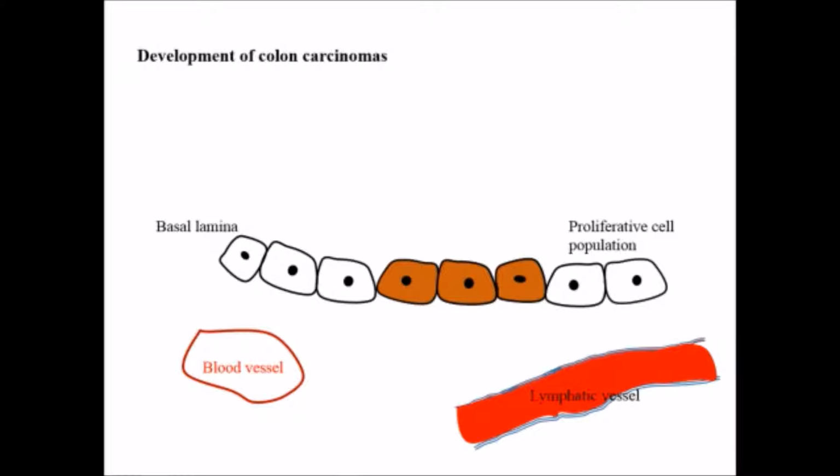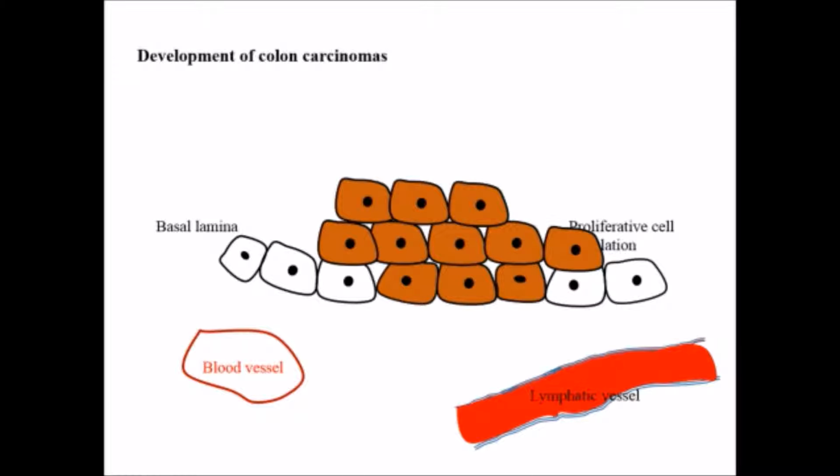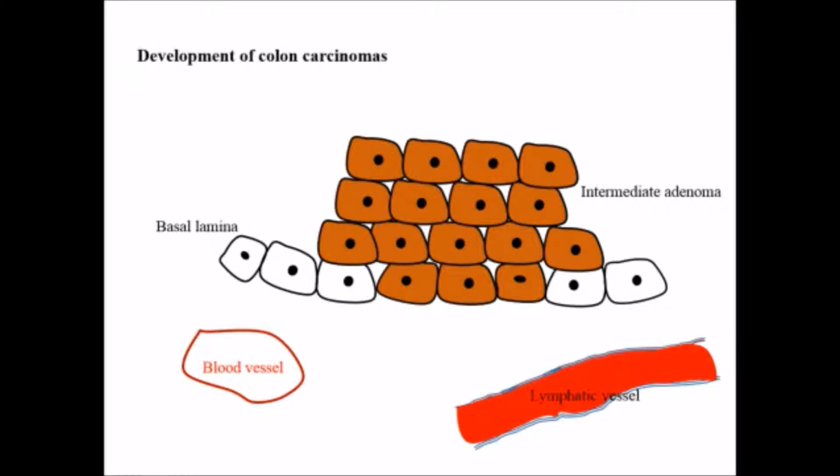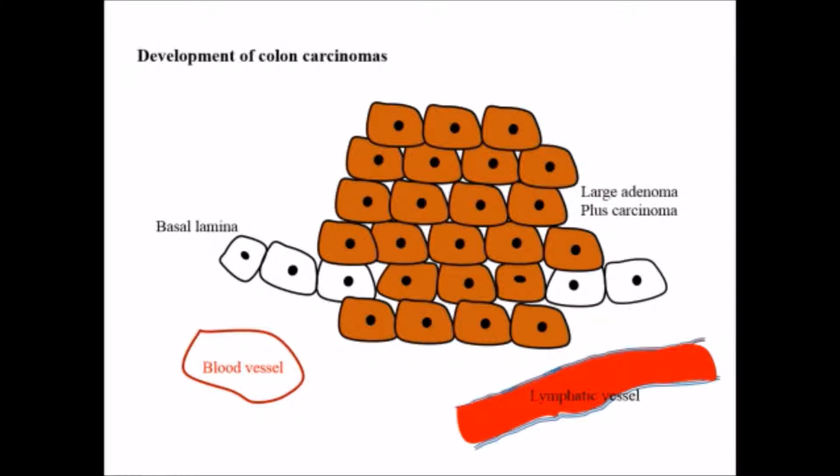This population will continue to grow into a mass of tumor and form a small adenoma, polyp or neoplast. After that, it will form an intermediate adenoma. Then on both sides of the basal lamina, it will continue to divide and grow in an uncontrolled manner to form a large adenoma plus carcinoma.